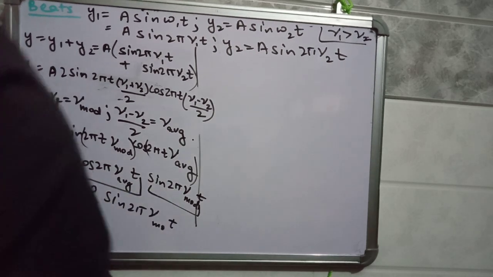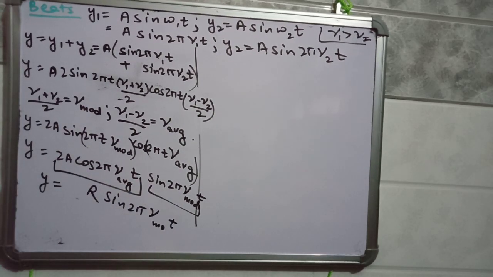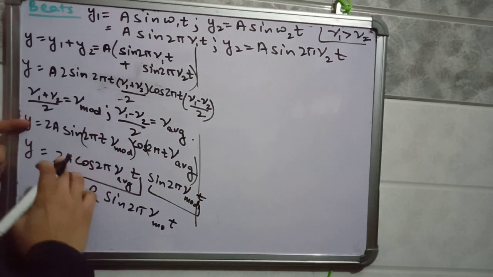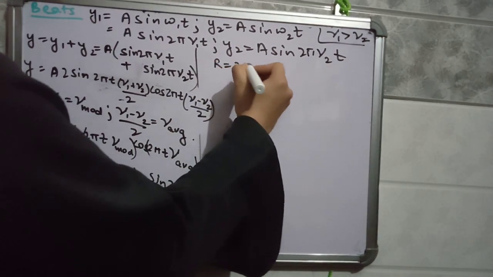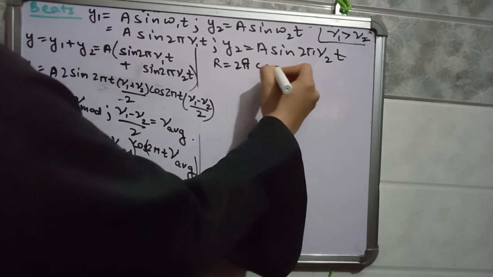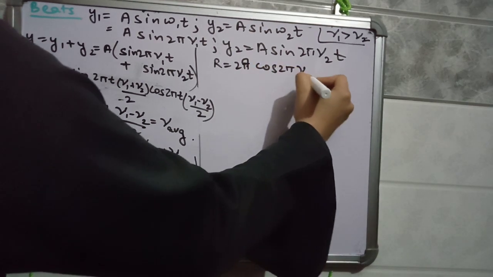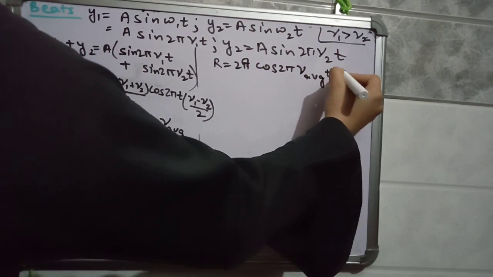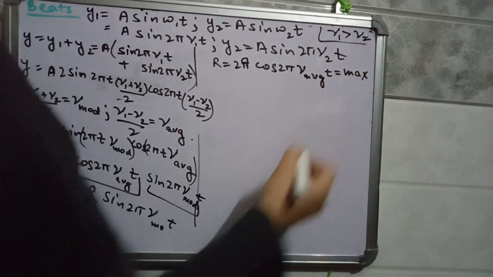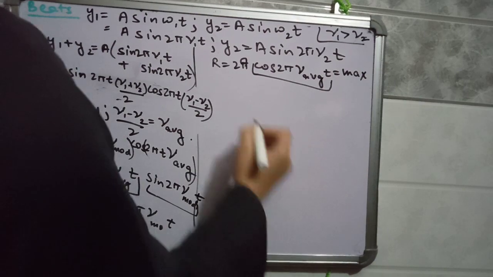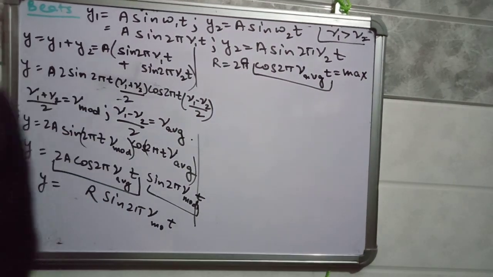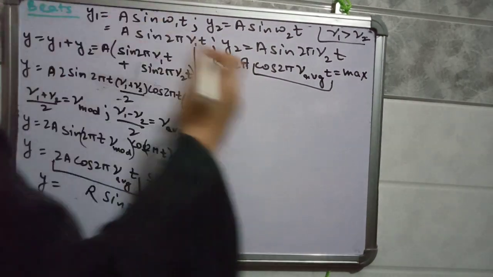Now this amplitude r is 2a cos 2 pi nu average t. It is maximum, meaning it can be plus 1 or minus 1, and cos is maximum at n pi.